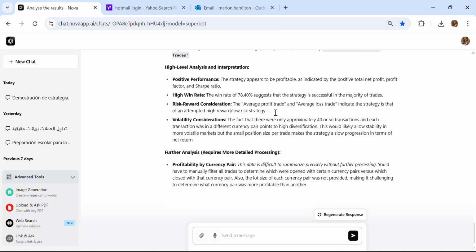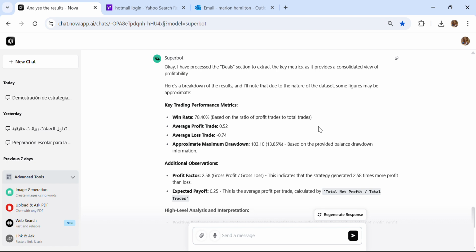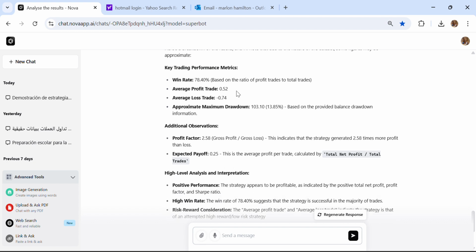Okay, right. Brilliant. So let's see now. It says it processed the deals and extracted the key metrics provided. Here's a breakdown of the results, and given the nature of the data set, some figures may be approximate. Win rate 78.4%, based on the ratio of profit trades to total trades. Average profit trade, average loss trade. The approximate drawdown is 13%, based on the provided balance drawdown information. The profit factor is 2.5, expected payoff 0.2.